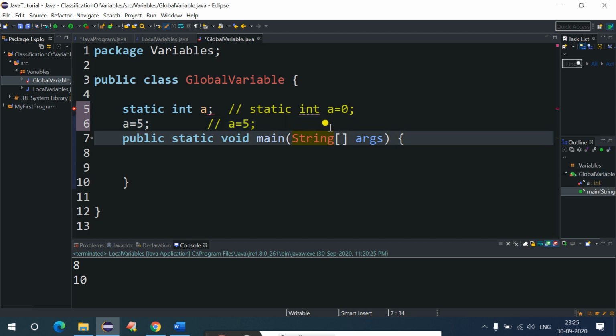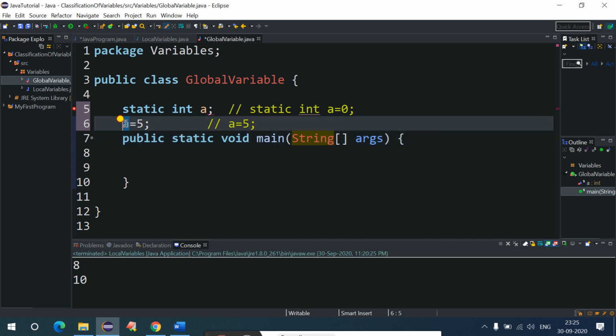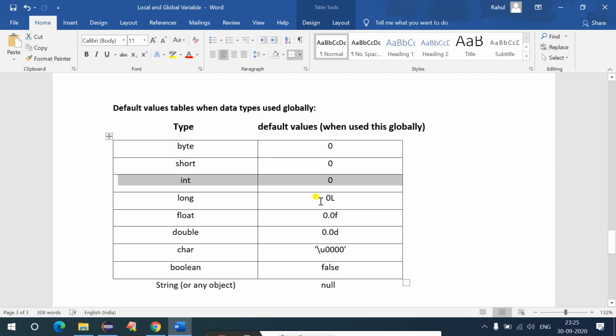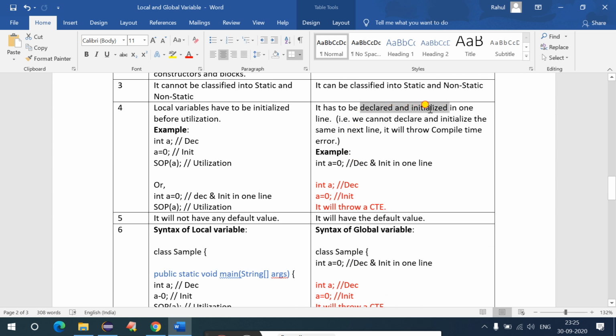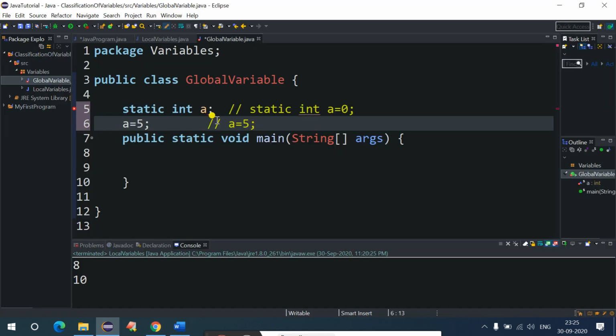This is what we are saying to the compiler, but the compiler understands this is a global variable, and in case of a global variable, if any programmer tries to write any value explicitly for that particular variable, then the compiler will say, hey boss, this is an error and we are not going to take this, and in that case you will get a compile time error. That's why I have said that in case of a global variable, it has to be declared and initialized in the same line. So if you want to declare it explicitly, you just have to say it over here.